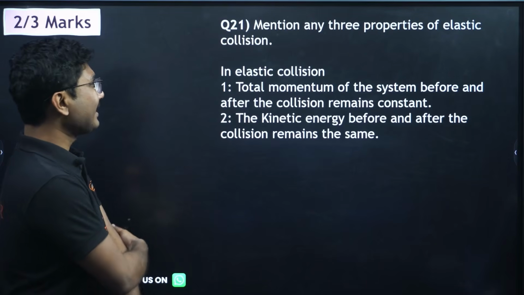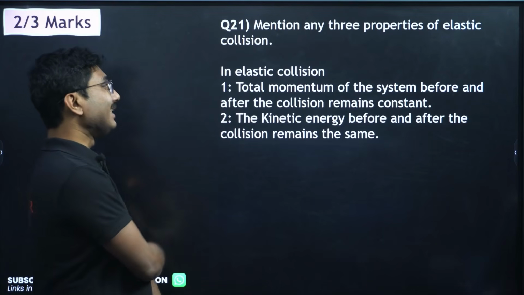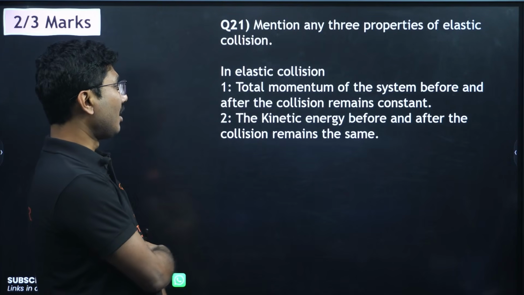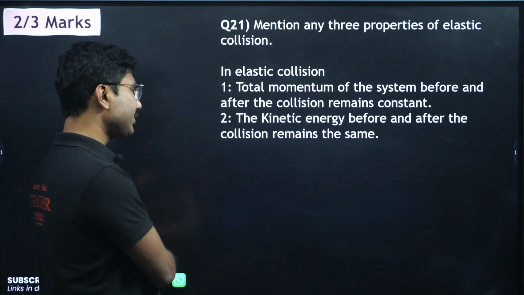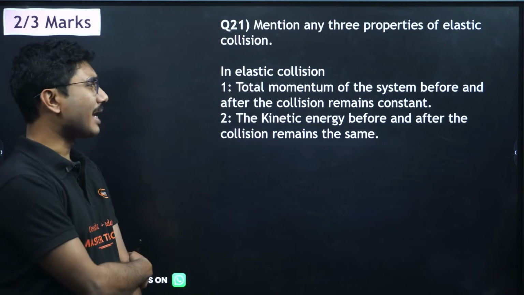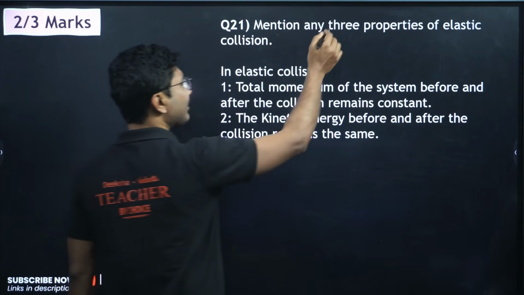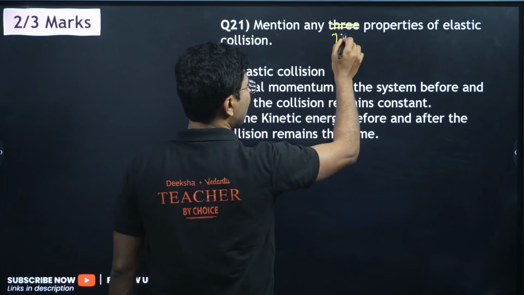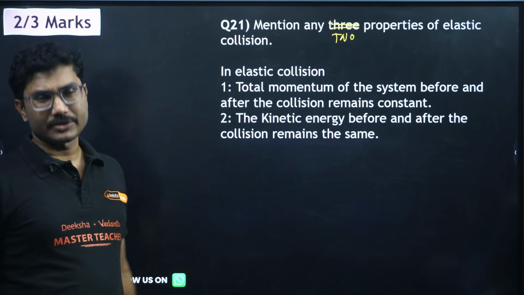Next, mention any 3 properties of elastic collision. In elastic collision, the momentum of the system before and after the collision remains constant. The kinetic energy before and after the collision remains the same. Okay, so it is not 3 properties, it must be 2 properties. Kinetic energy is constant and momentum is constant.